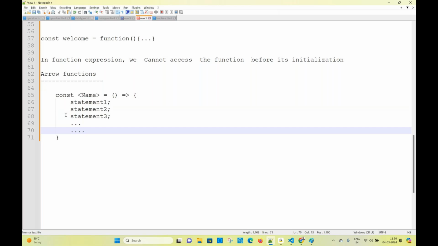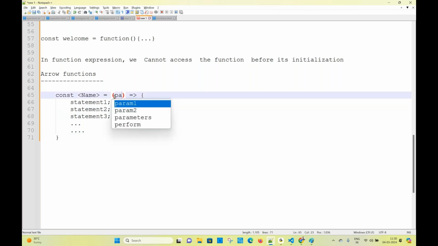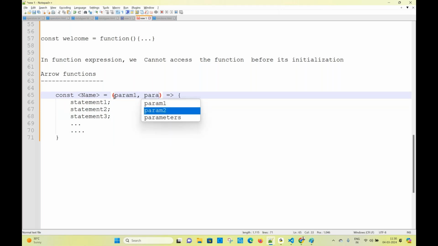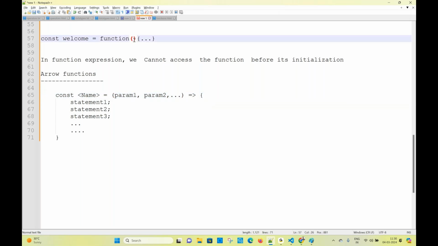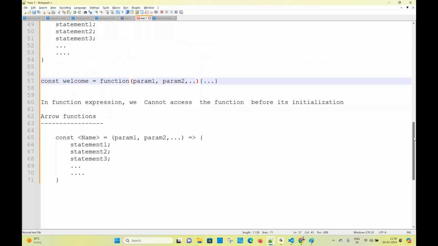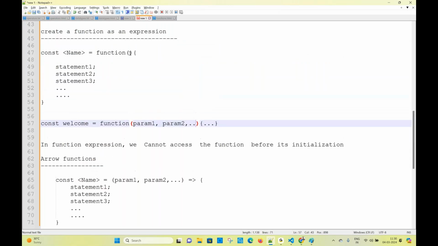Of course, here we have parameter 1, parameter 2, and so on. They are all optional, and we will write them later. Don't worry about it. Maybe they will be there, maybe not. Based on the situation, we will take the parameters.